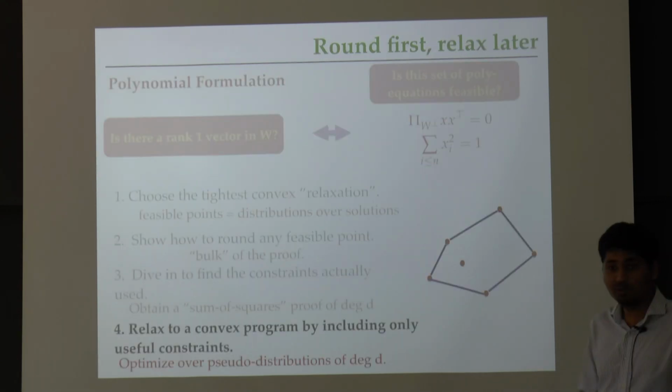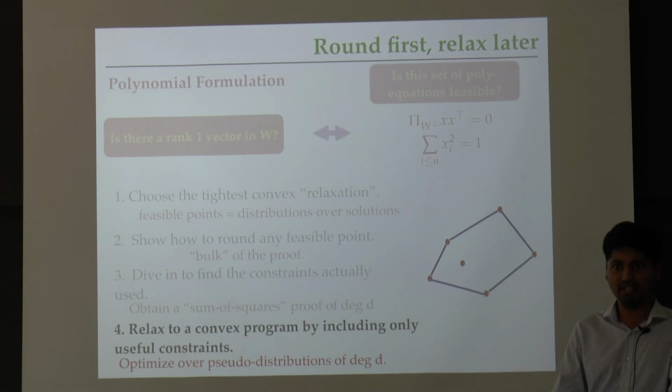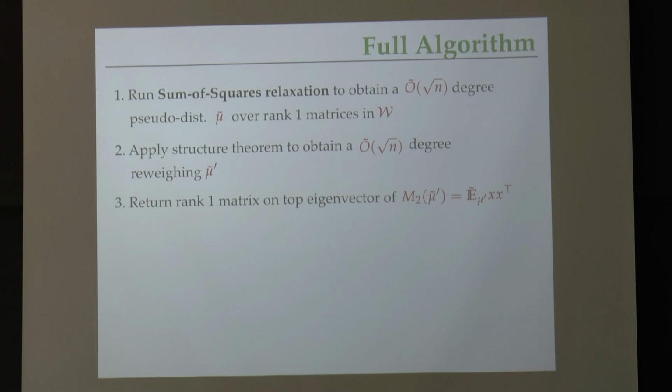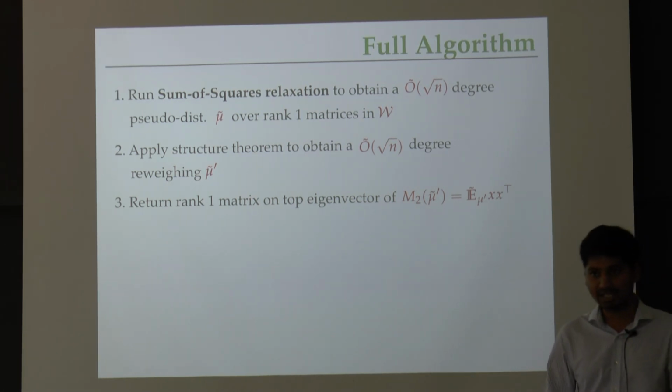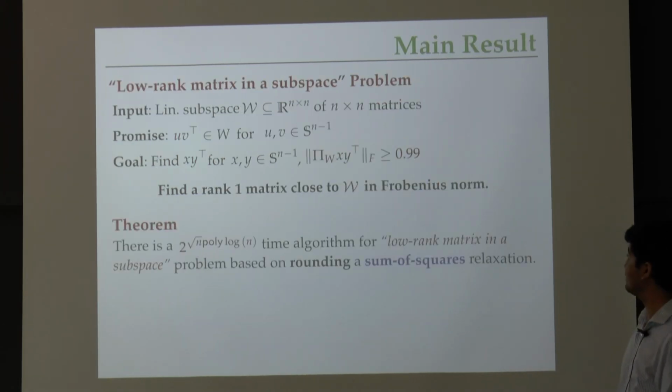And what we do is we go ahead and actually prove what we wanted here, and then we complete our program by writing the convex program that we wrote down before, the degree d sum of squares program where d is root n. Great, so that gives us the full algorithm. Run the sum of squares relaxation, get a polynomial, apply the structure theorem, and return whatever vector you get from the structure theorem. So the algorithm itself is really simple. Once we have all of this, that gives us the main result.